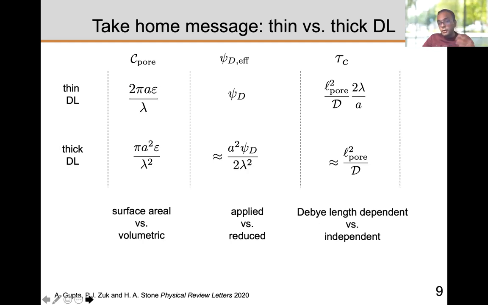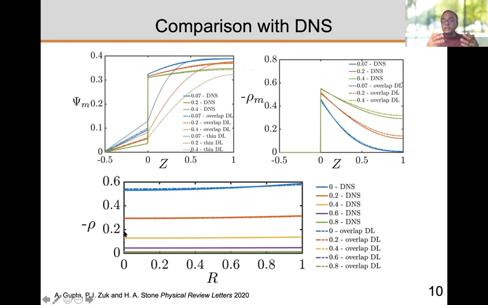And what I have shown you here are the results of the analytical model, but we can also compare it to the direct numerical simulation. So what you see here are a lot of plots, so let me walk you through. This is the potential at the center line at z equal to 0. The solid lines are results from direct numerical simulation for different times. The dotted lines are the thin double layer limit extension. So if you extrapolate it, which is what is commonly done in literature, it shows you that you get completely wrong results. And the dash-dot lines are the overlapping double layer limit, which is our solution. And you can see we get a near perfect match.